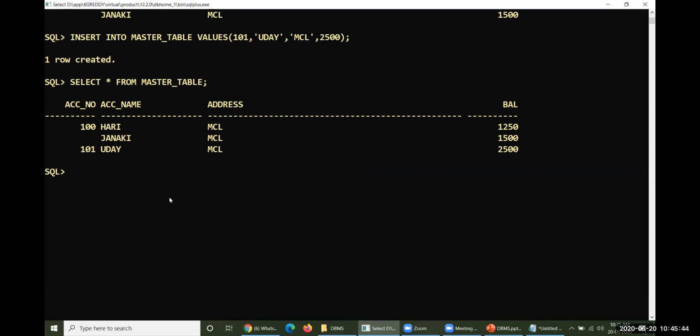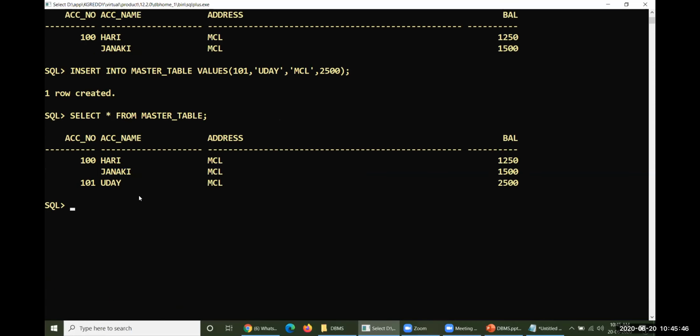Now I'd like to create one more table for satisfying this particular condition. Here, if you try to enter a null value, you are not supposed to enter it, and some kind of error message will be given to you. Then how are you supposed to create that?